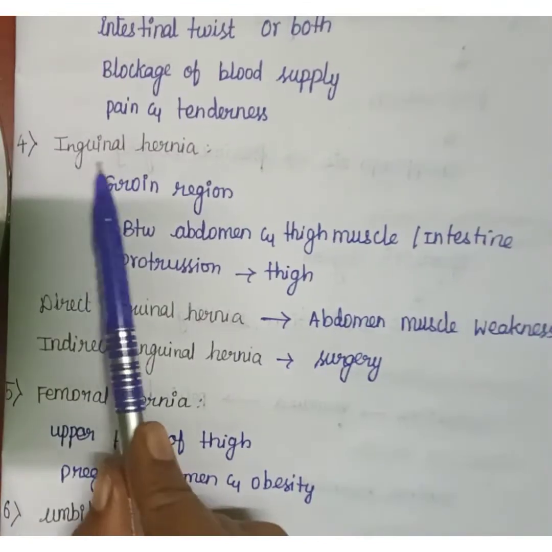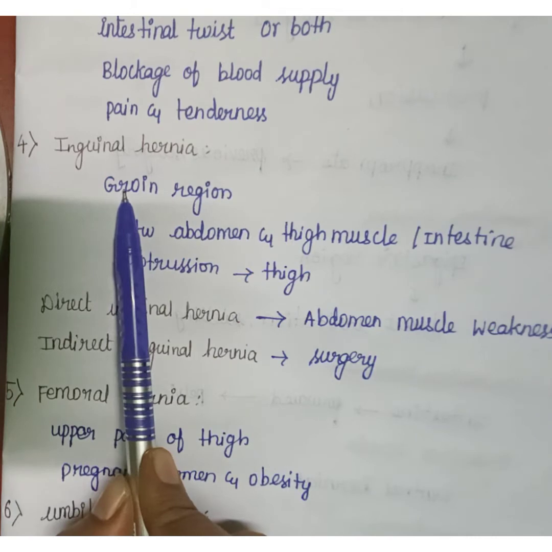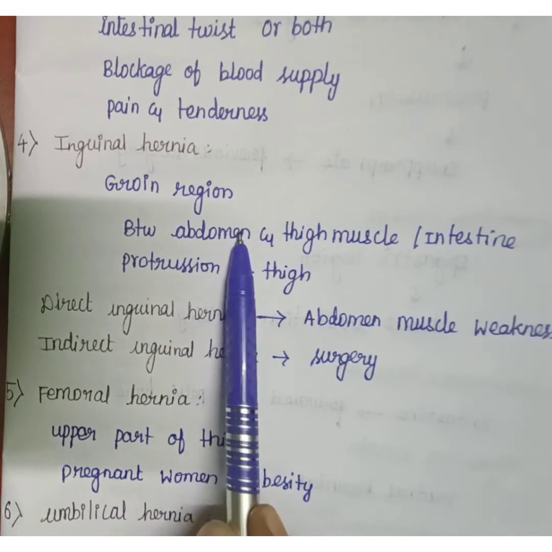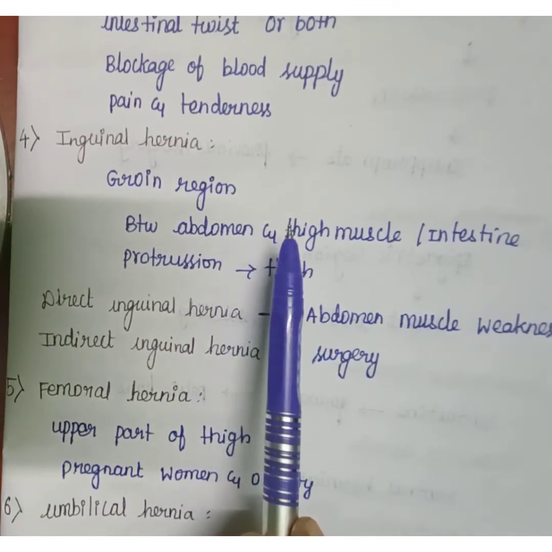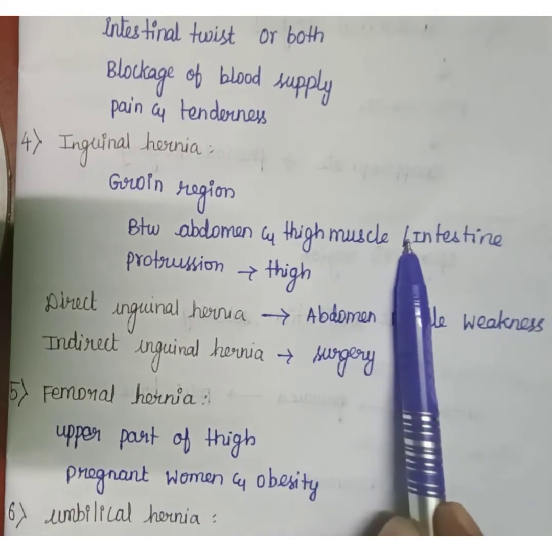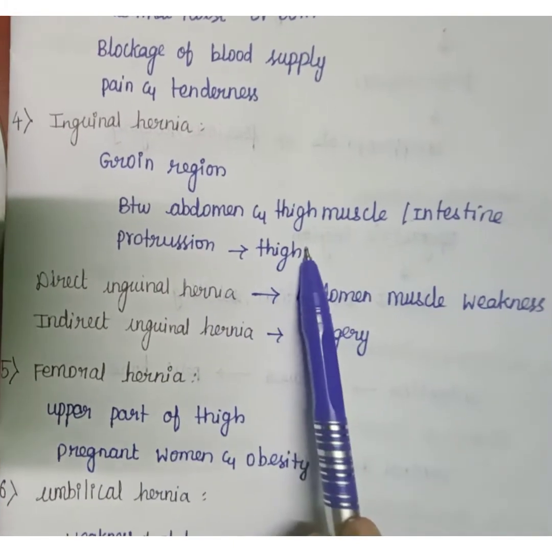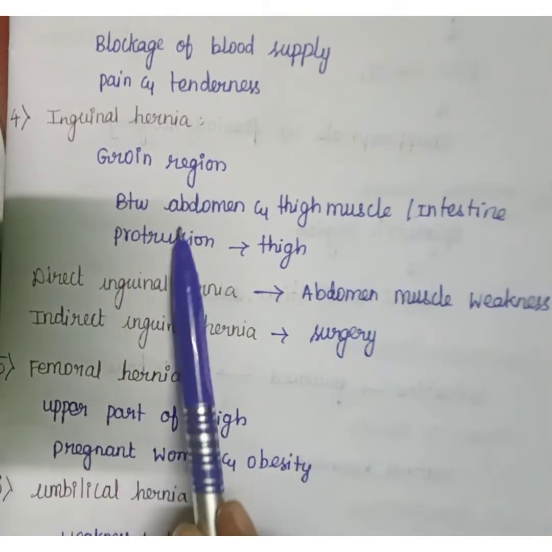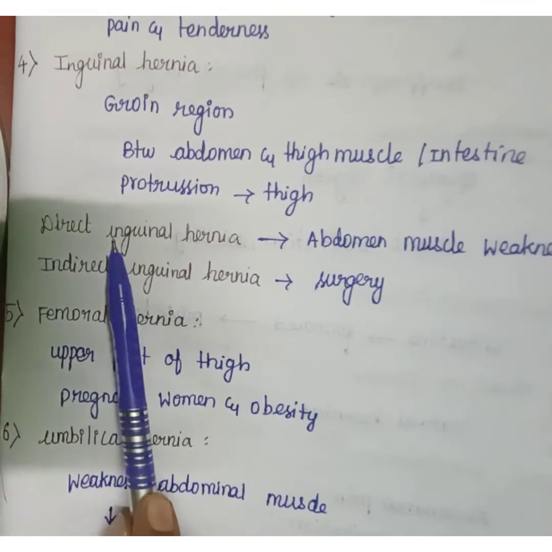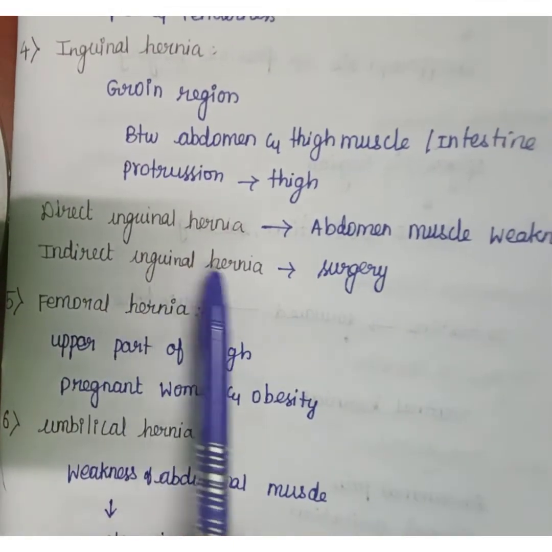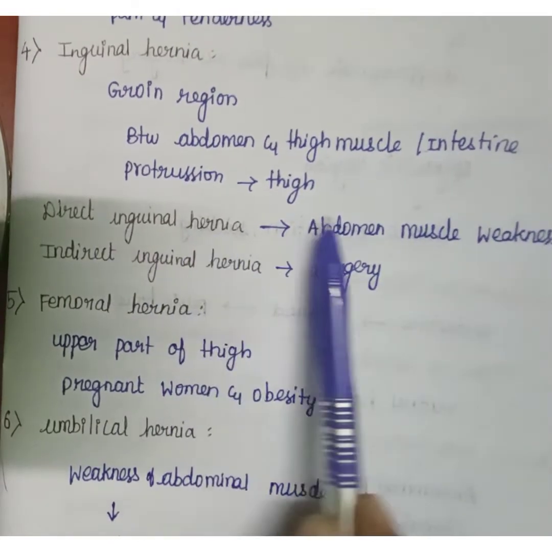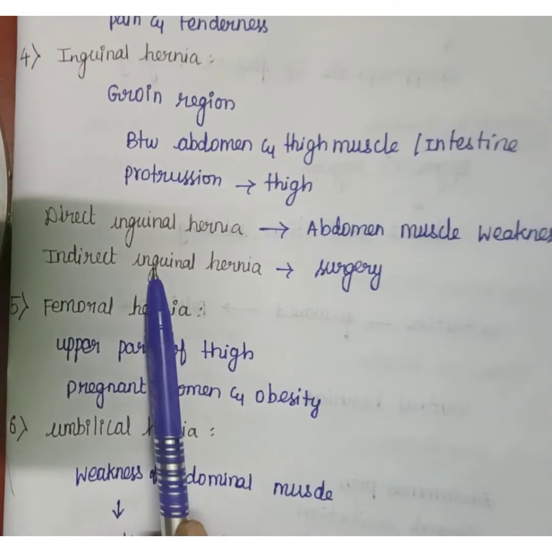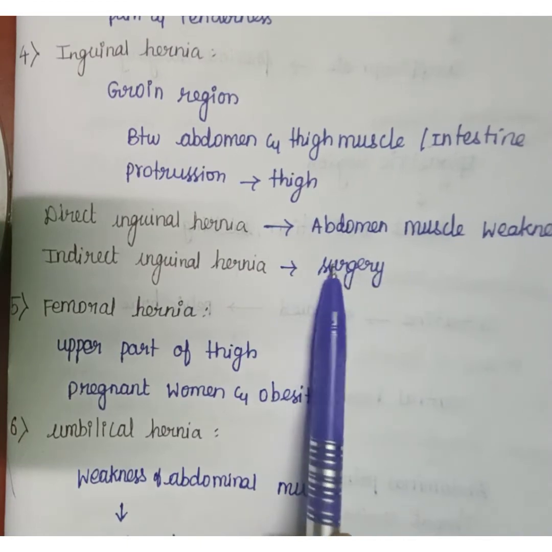The next type is inguinal hernia. Inguinal hernia is present in the groin region, in between the abdomen and thigh muscle. There may be an intestine protrusion towards the thigh. In inguinal hernia there are two types: direct inguinal hernia and indirect inguinal hernia. In direct inguinal hernia, abdominal muscle weakness is present. Indirect inguinal hernia is only treated by surgery.